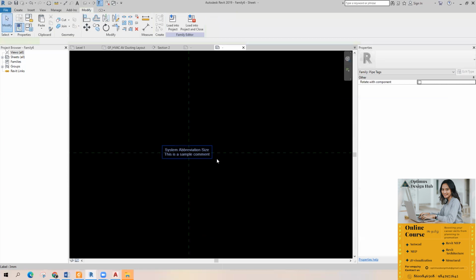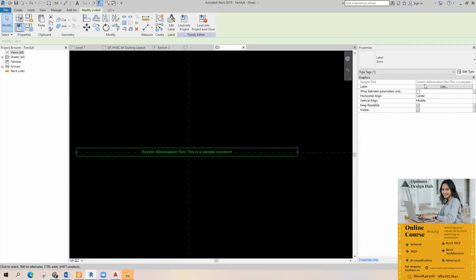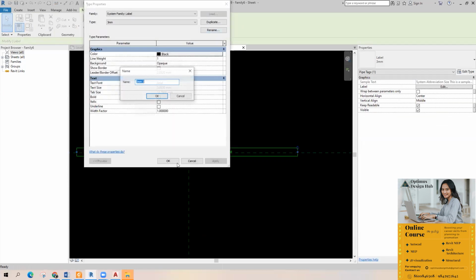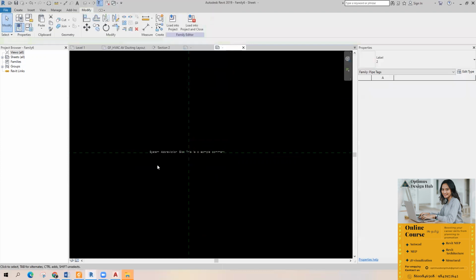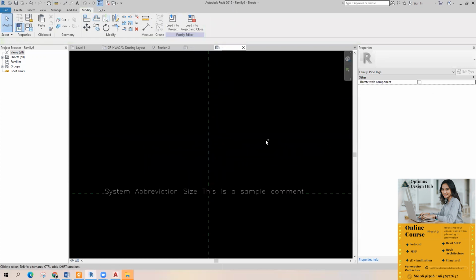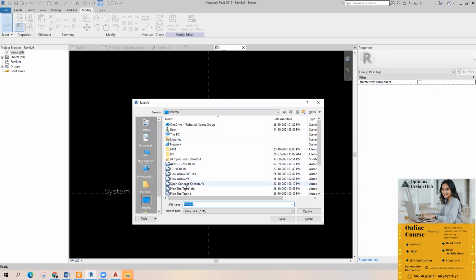Expand this box and duplicate the type, or whatever you need. I'm going to save it as pipe size tag for riser.